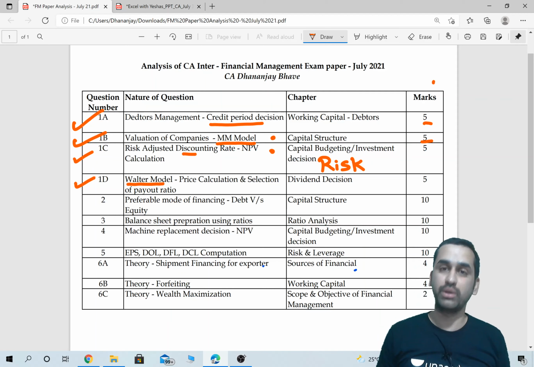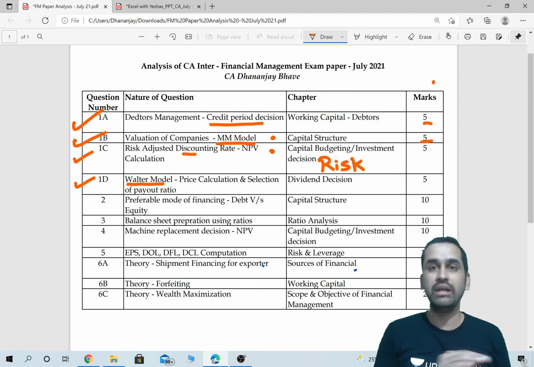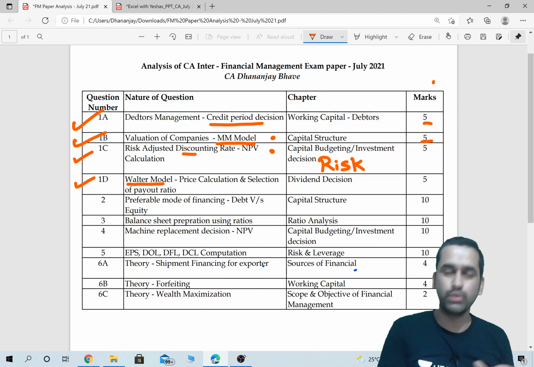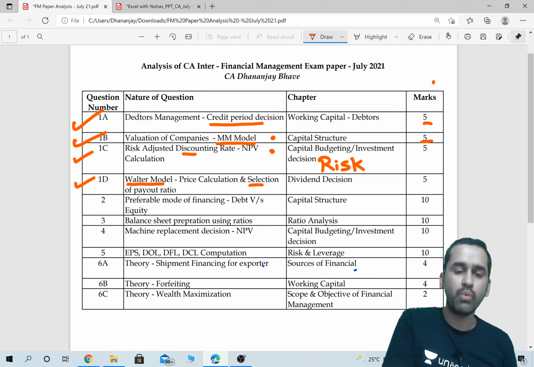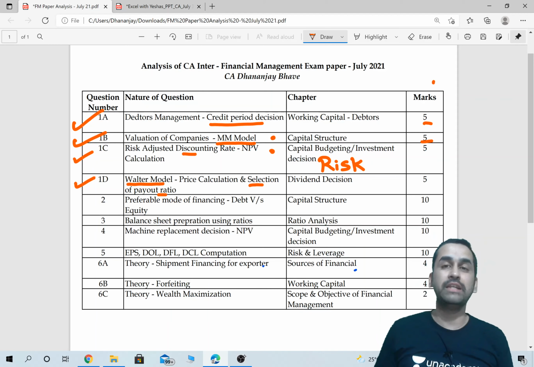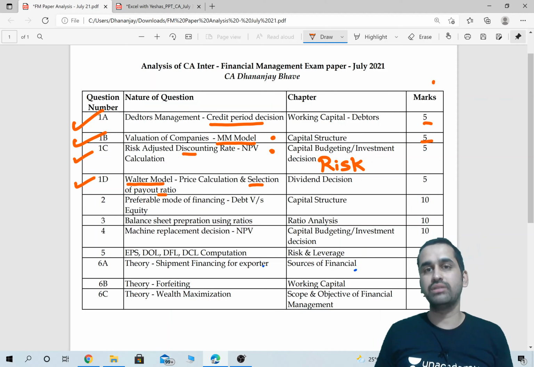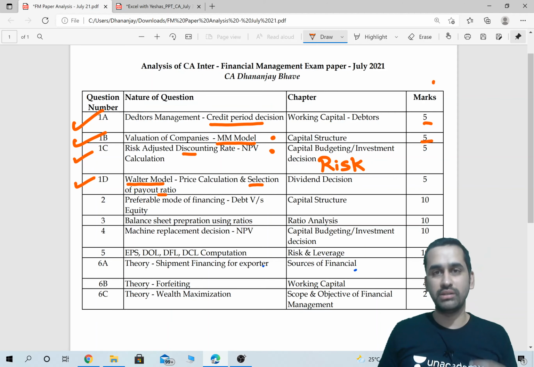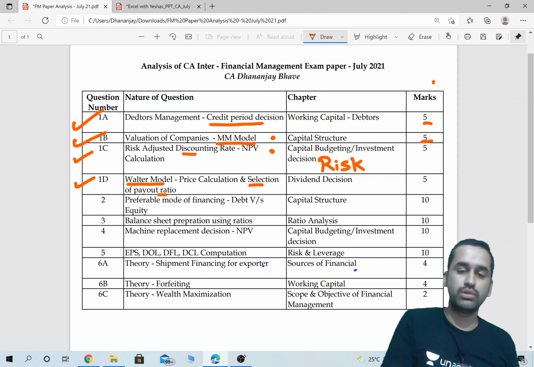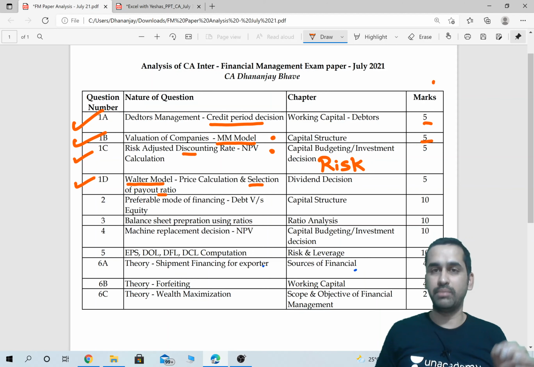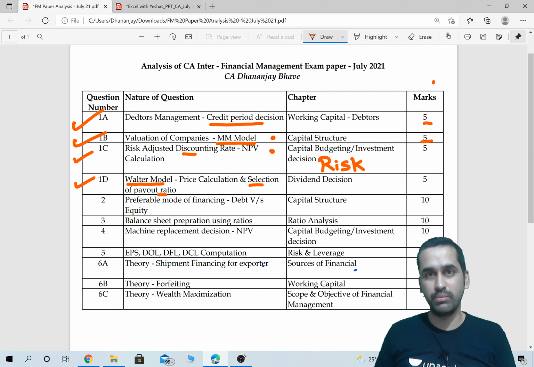There was no new adjustment also. Earnings were given, number of shares were given, R was given, KE was given. You just had to find out, with the given dividend payout ratio, the price of the share under the Walter model. They also asked what should be the appropriate payout ratio. That depends on whether R is greater than K, R is less than K, or R is equal to K. This question was there in the RTP itself. The easiest, simplest, shortest question in every attempt, either Walter or Gordon model.